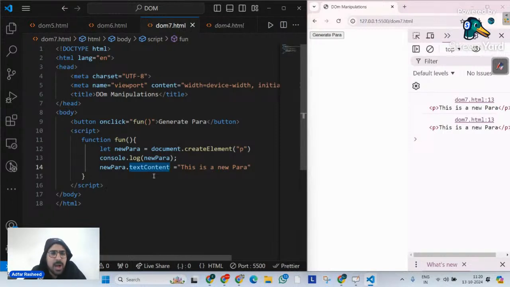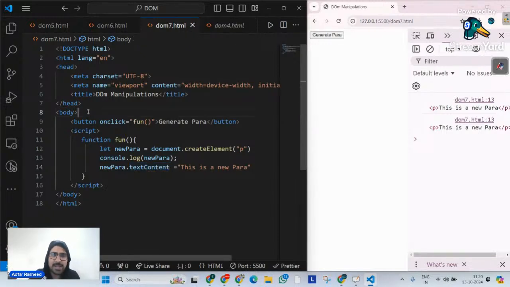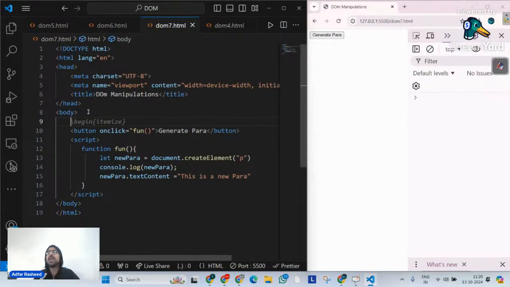We want to make sure that as soon as I click on generate para, it is displayed in the web page. Now, when we say displayed in the web page, what does that mean? That means go over there, target my body, put it in body. Or go there, there's already a div whose ID is container, put it there. Or go there, there's a main tag whose ID is this, put it there. Which means in order to add it anywhere, I have to tell it where it needs to be added. I have to tell it which node you have to target and then make this a child of that particular parent node. So for that, I will simply create a div whose ID is going to be container like this.